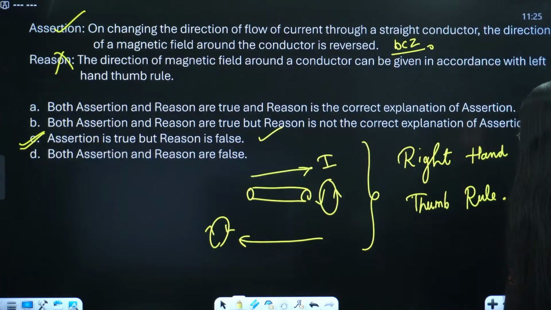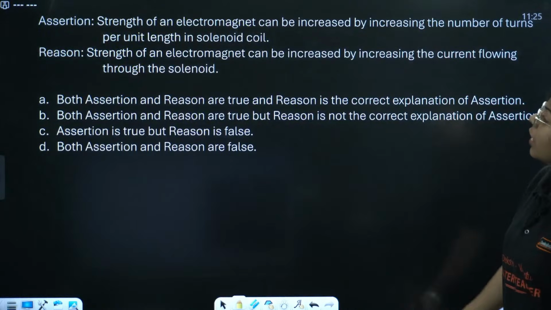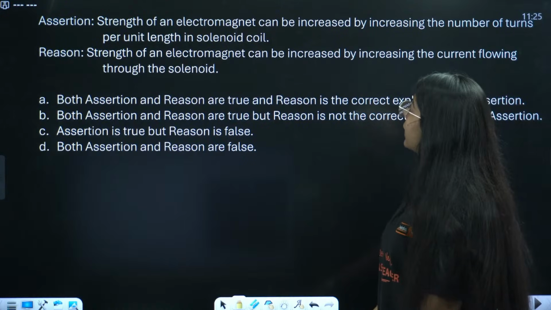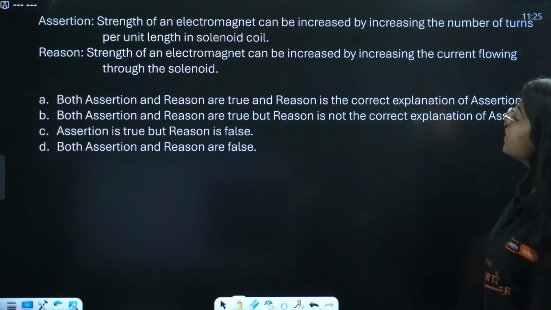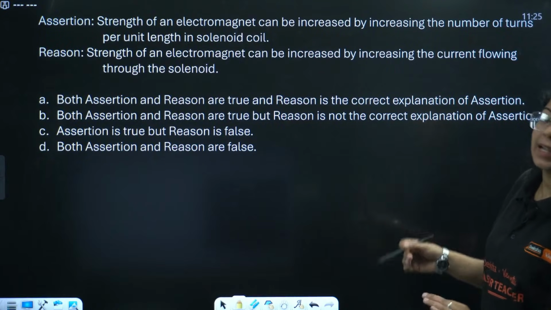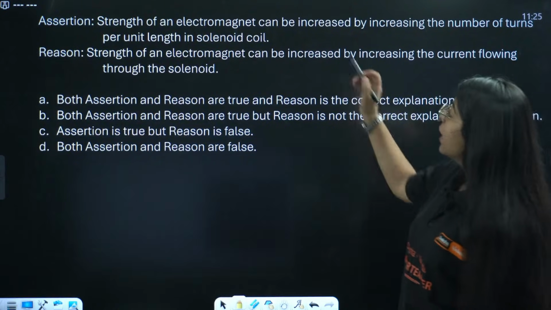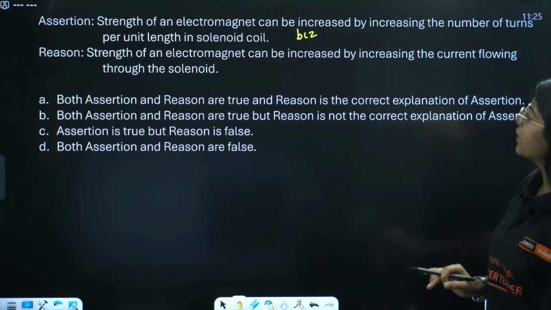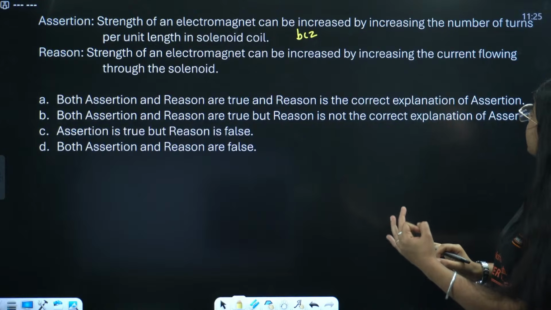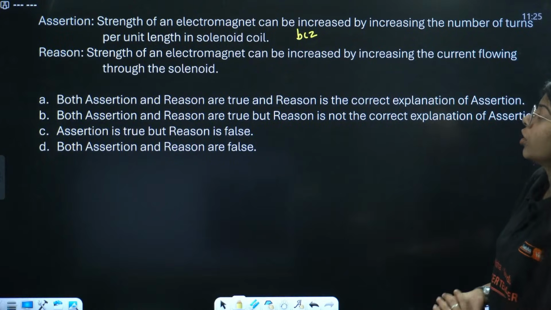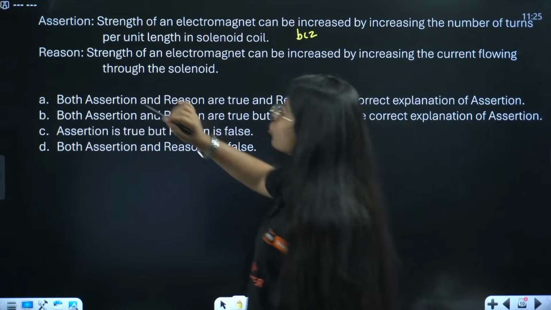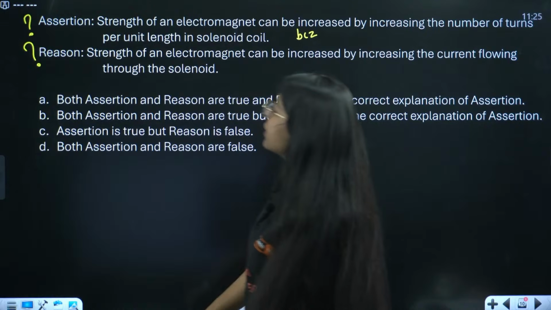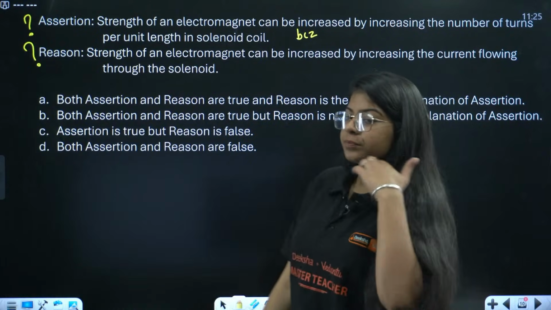Okay, next question says, assertion reason question, of course, again. Strength of an electromagnet can be increased by increasing the number of turns per unit length in solenoid coil. Because the strength of an electromagnet can be increased by increasing the current flowing through the solenoid. Let me know if these two are correct or not, and if the reason is the correct explanation for the assertion.